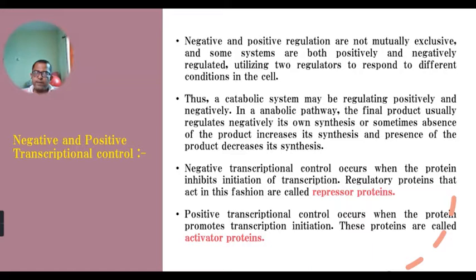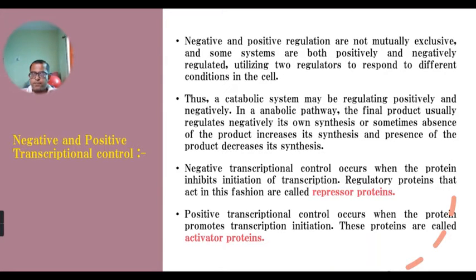In an anabolic pathway, negative regulation is there, as well as positive regulation. In catabolic systems, it also may be regulated by a negative mechanism or a positive mechanism. Now, negative transcriptional control occurs when a protein inhibits the initiation of the transcription process.